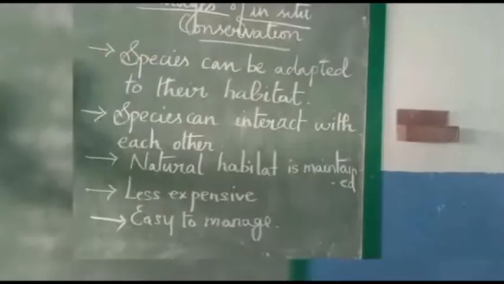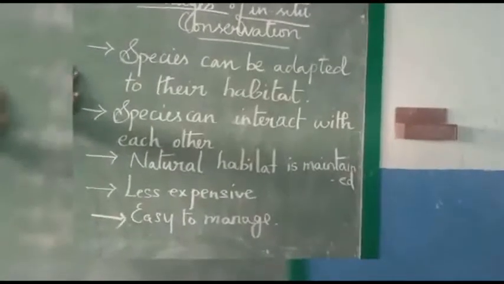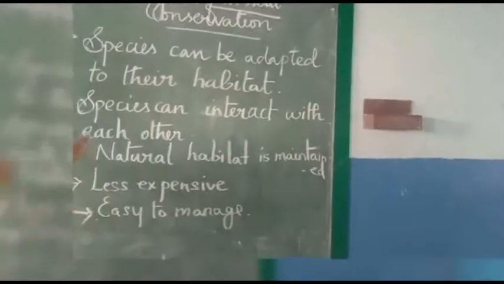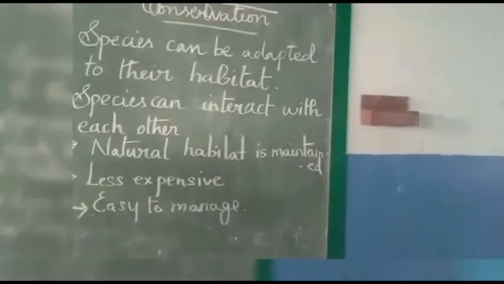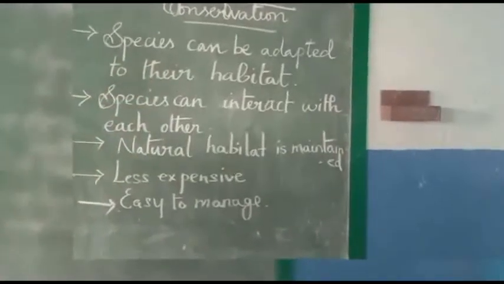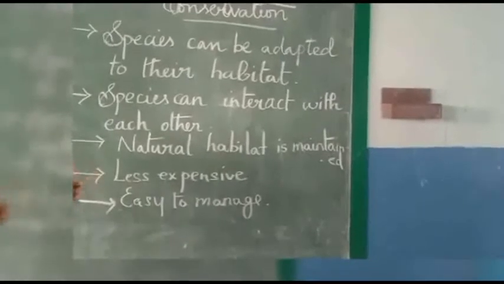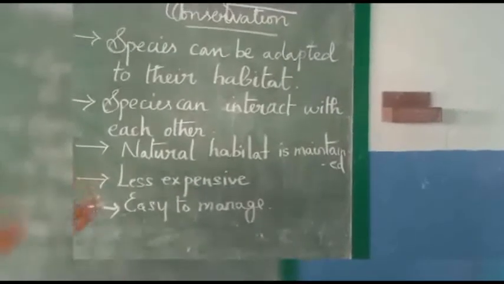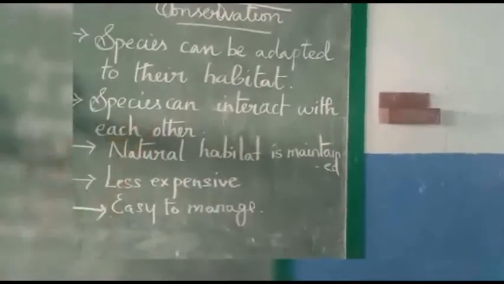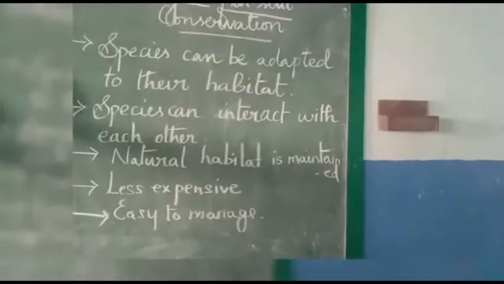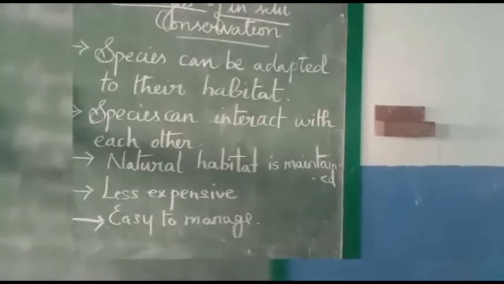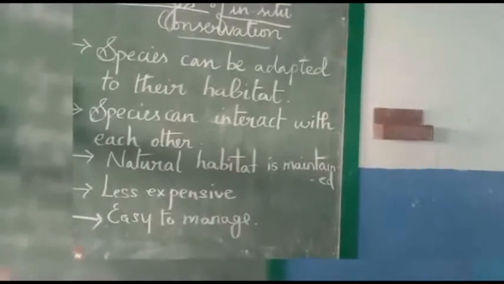What are the advantages of this conservation? The species can adapt to their natural habitat. They cannot be preserved or protected by keeping them in a cage, so they can adapt to their life in the natural habitat. That is the main function. One more advantage is that the species can interact with each other, so understanding and adaptation are easy for all the species. A natural habitat is always maintained, like a natural atmosphere or ecosystem, in which they maintain their life.